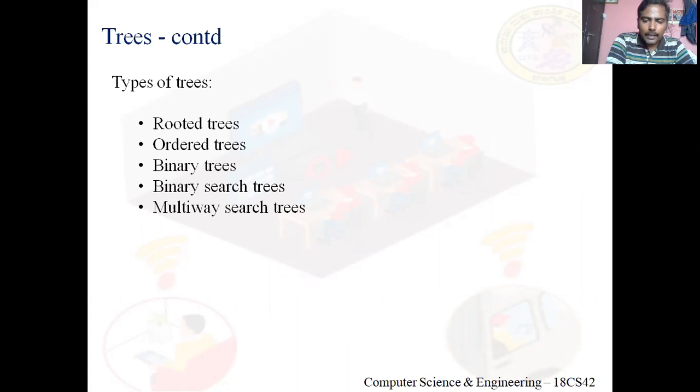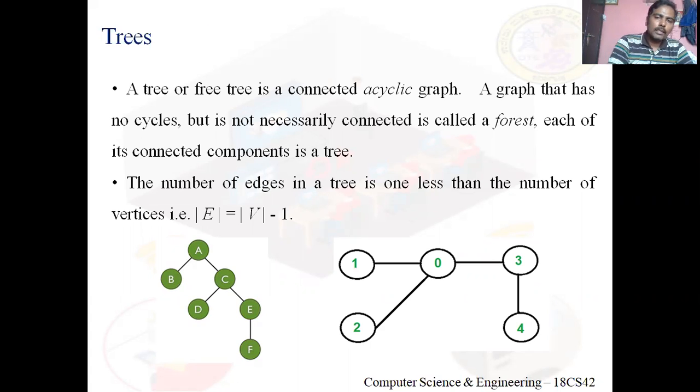So binary tree means, in both the trees what I showed is binary, because for any node, say A, there are 2 child nodes. B and C are the child nodes of A. For C, D and D are child nodes.